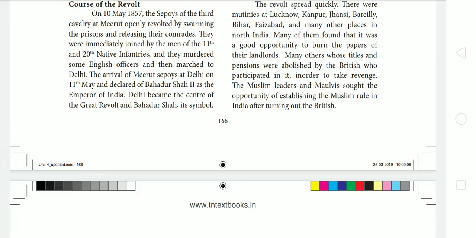The Meerut sepoys arrived at Delhi on 11th May and declared Bahadur Shah II as the Emperor of India. Then Delhi became the center of the Great Revolt and Bahadur Shah was its symbol. The revolt spread quickly.